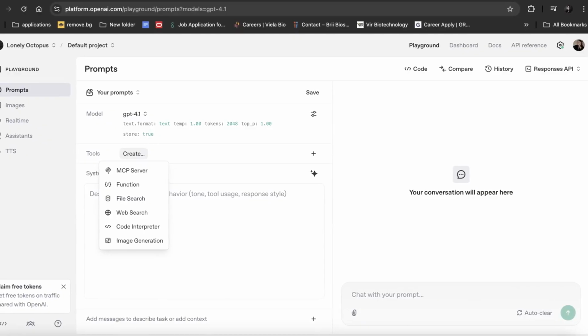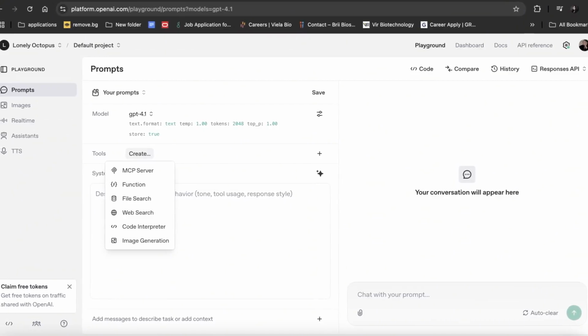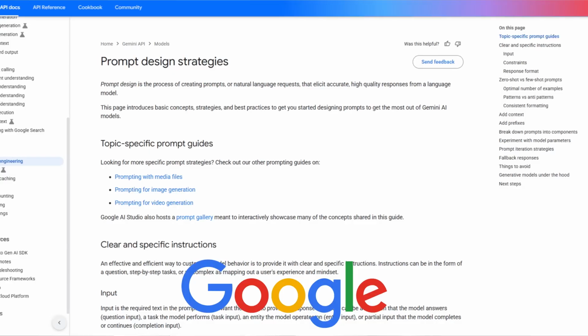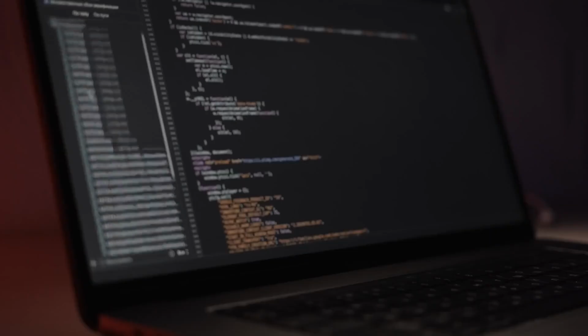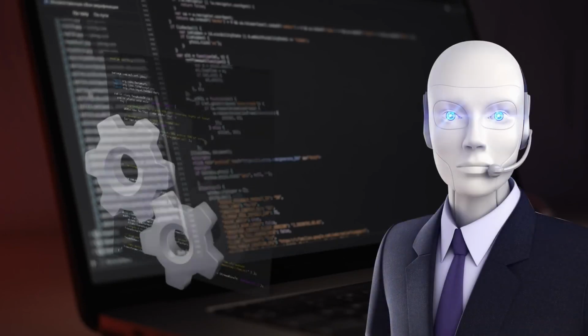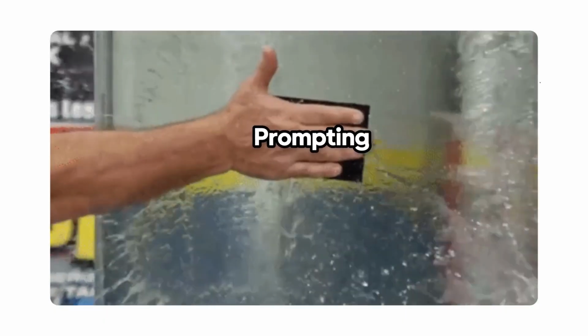Also, I would recommend checking out some of the prompt generators for specific models, like this one from OpenAI, this one from Gemini, and this one from Anthropic. These are helpful for generating a first draft and for getting the most out of specific models. For anybody that thinks that prompting as a skill is going to become obsolete, think again, especially for more advanced applications like building agents and coding. Prompting is getting more important than ever. It's like the glue that holds everything together to make sure that you get the results that you want consistently.